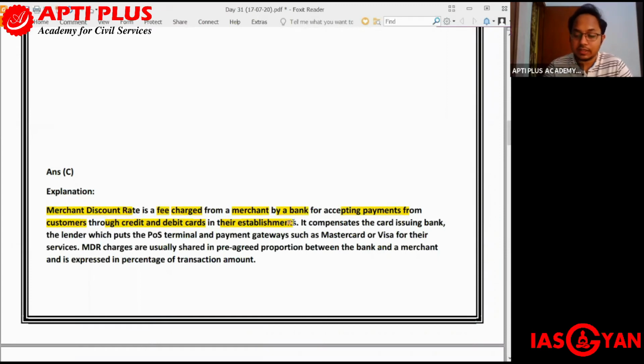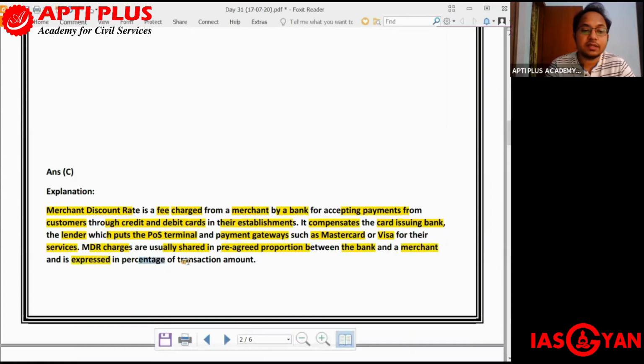If somebody has a shop and they are accepting payments through some bank's credit card or debit card, in that case the shop owner will have to pay a particular charge, and that fee is what is called the merchant discount rate. It compensates the card issuing bank, the lender which puts the point of sale terminal, and payment gateways such as MasterCard or Visa for their services. MDR charges are usually shared in pre-agreed proportion between the bank and a merchant.